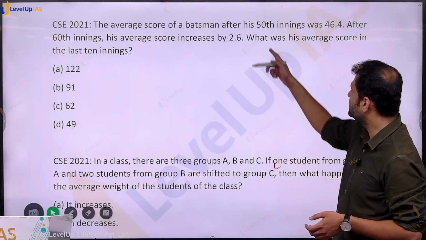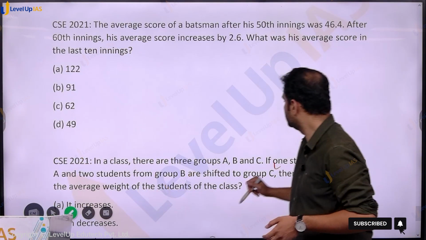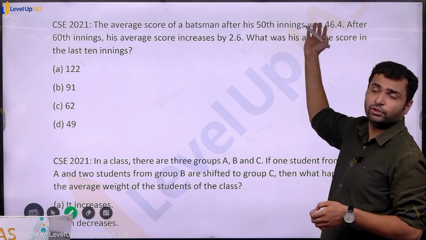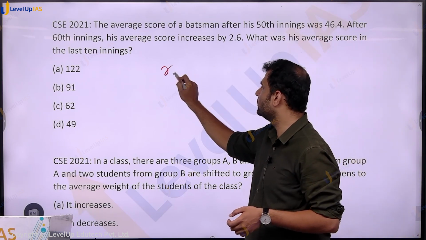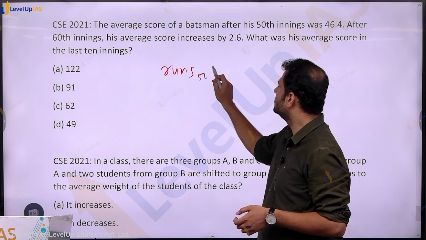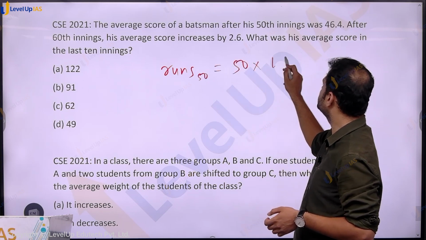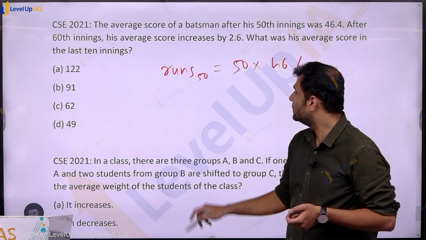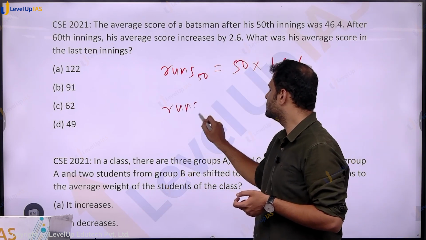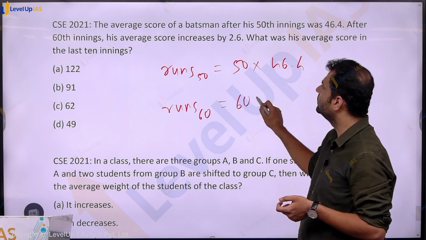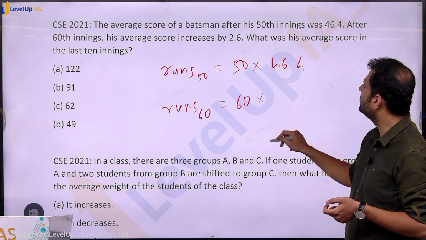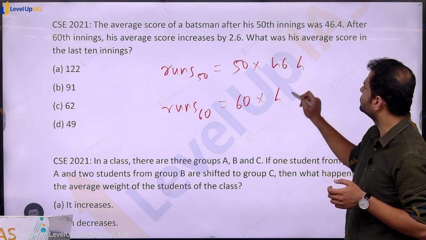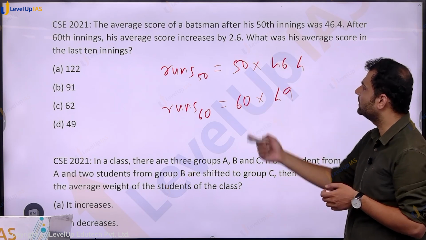if the average score of a batsman after 50 innings was 46.4, so we know the number of innings, we know the average, so we can find the runs. Total runs after 50 innings is equal to 50 into 46.4, and after the 60th innings his average increases by 2.6. So the runs after 60 innings is 60 into 2.6 added, so it will be what, 40. This will be 47 plus 2, so 49. So this will be the total number of runs after this inning.